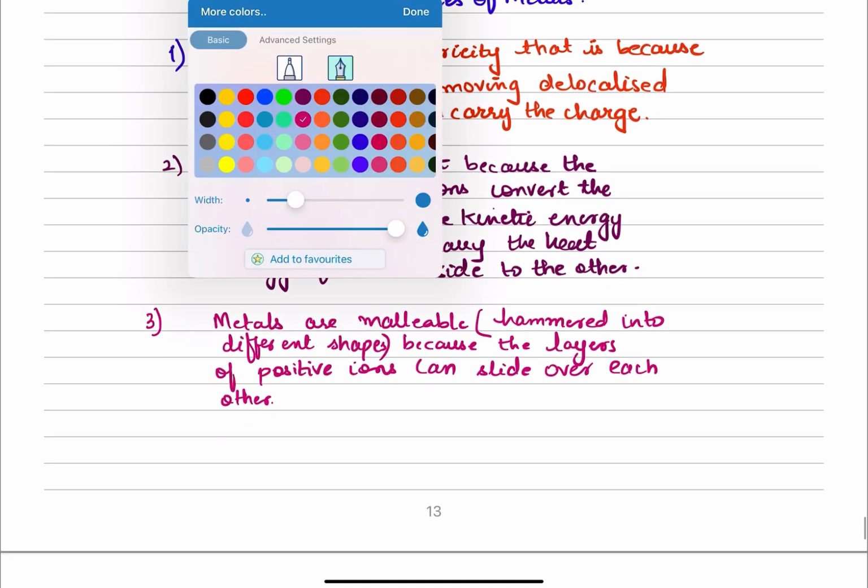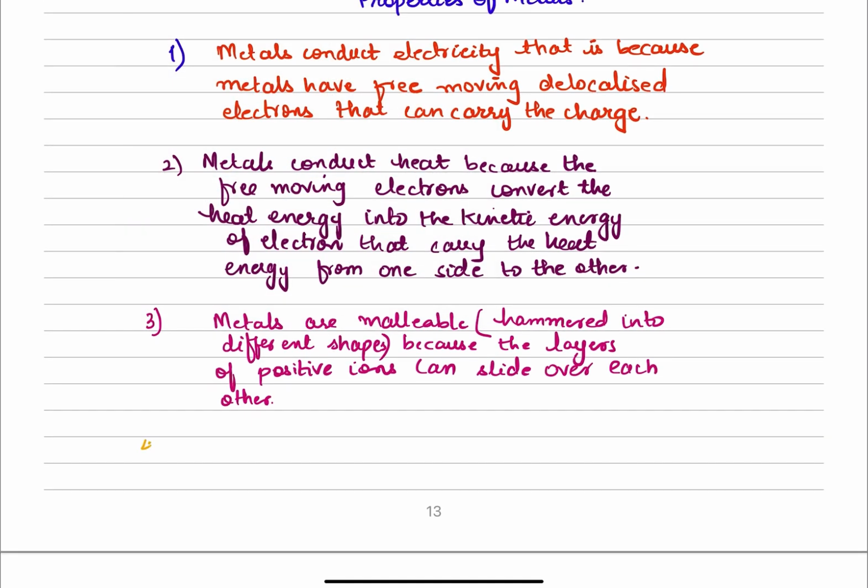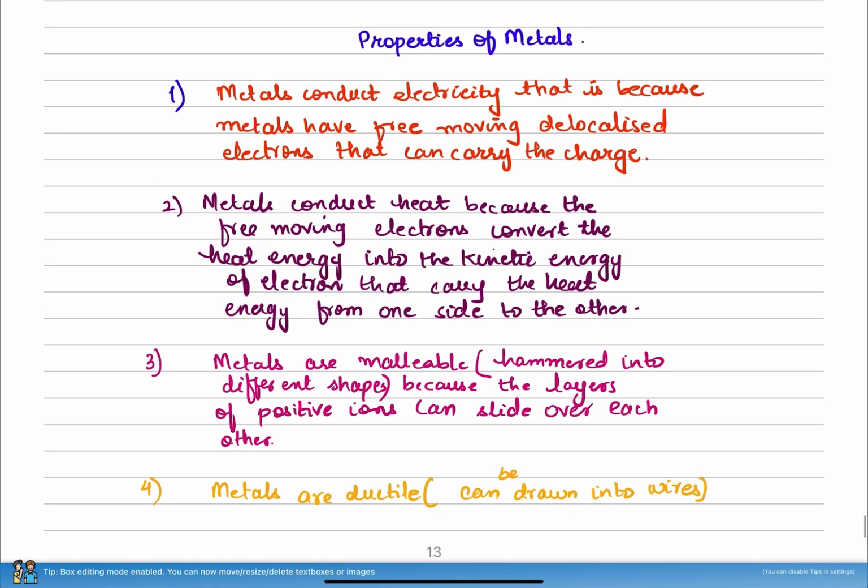And then metals are also ductile. What do I understand by the term ductile? Metals are ductile, can be drawn into wires. Why are metals ductile, can be drawn into wires? For the very same reason that the layers can slide over each other and I can cut the metals into different shapes. So metals are ductile and can be drawn into wires.